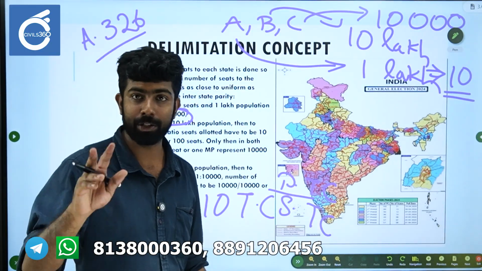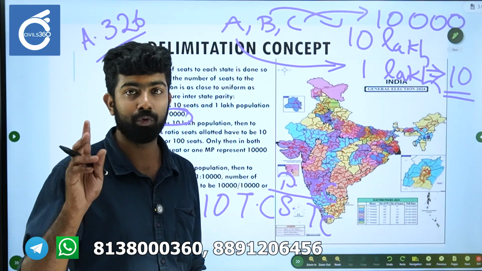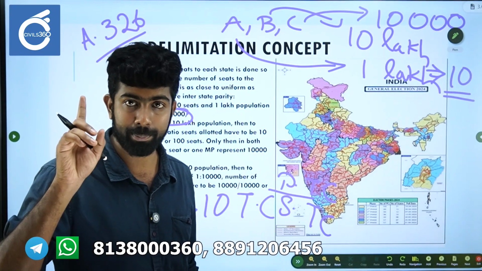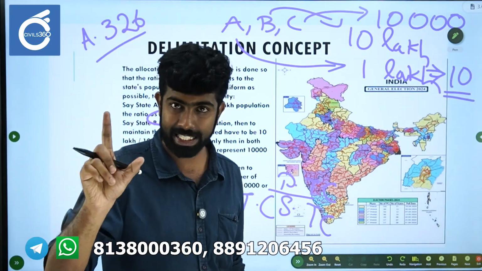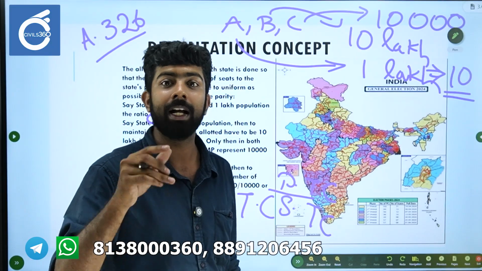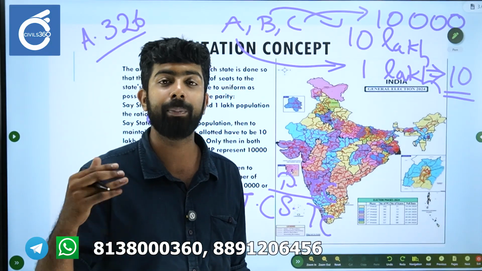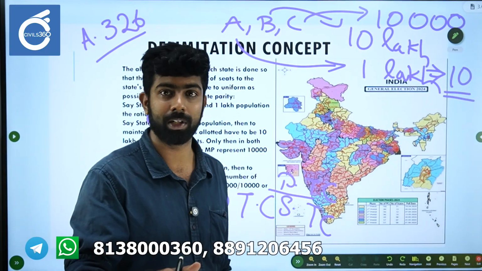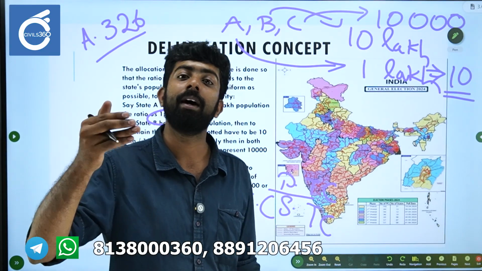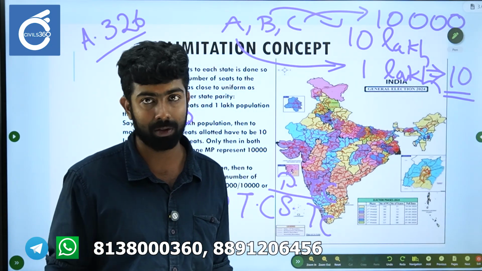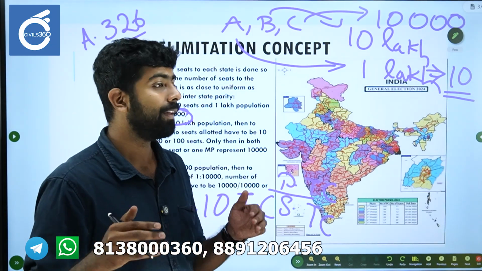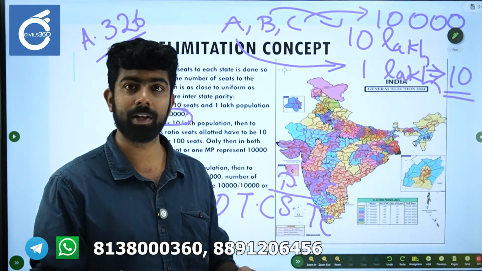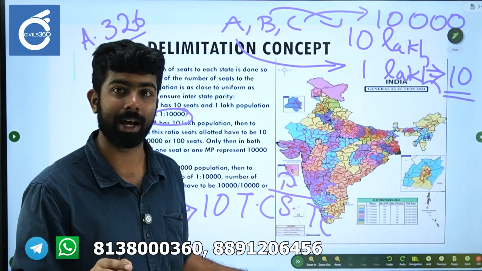So please understand the two ideas that the Constitution provides. One is interstate parity, which it ensures by providing that the ratio of seats divided by population is the same across states. It provides for intrastate parity by ensuring that the population of the territorial constituency divided by the seats allotted to them is also the same. Please understand this concept. These concepts are provided in Article 81 of the Constitution, so we will discuss that article and reaffirm these ideas.